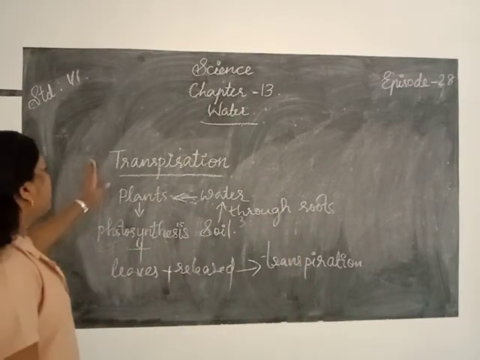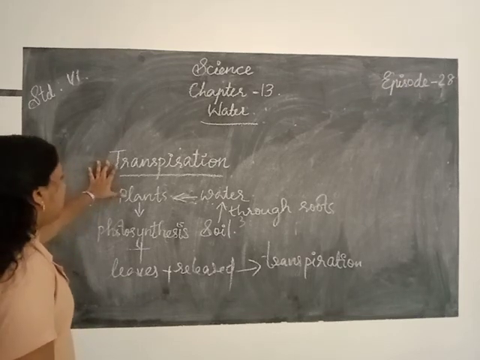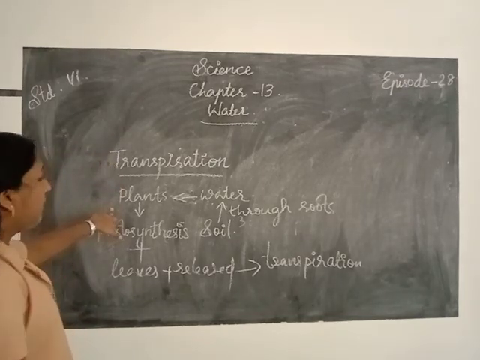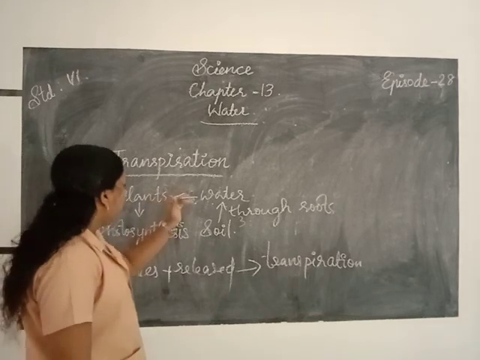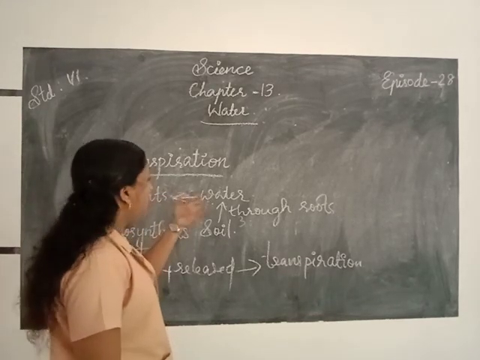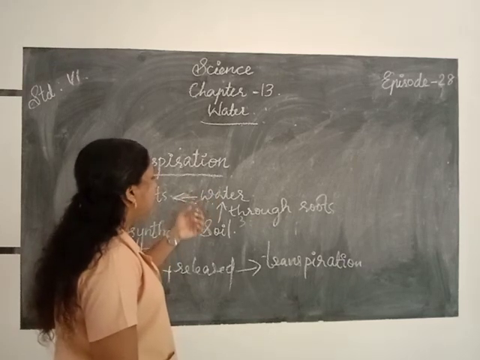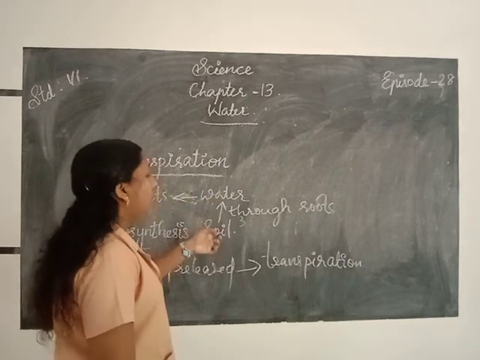Once again, what is transpiration? We know that plants need water to grow. The plants get water from the soil.